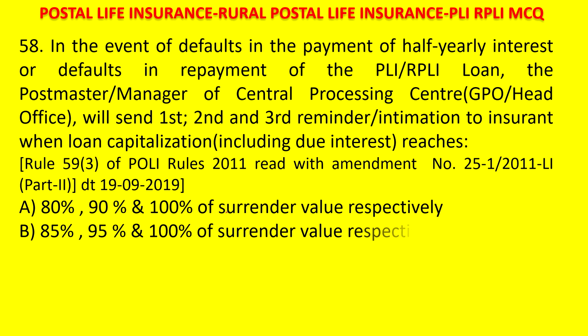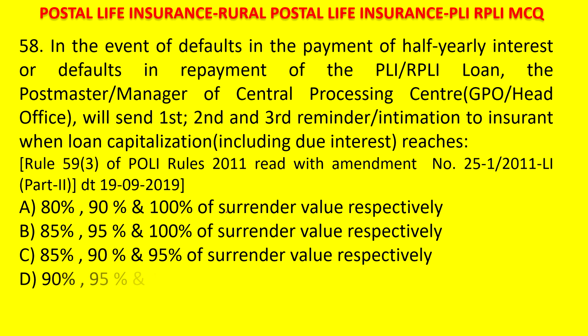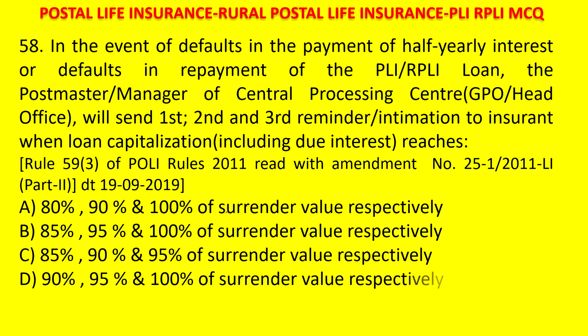B. 85, 95 and 100 of surrender value respectively. C. 85, 90 and 95 of surrender value. D. 90, 95 and 100 of surrender value respectively. Your time starts now. The answer is 90, 95 and 100. First notice is at 90, second at 95, third at 100.